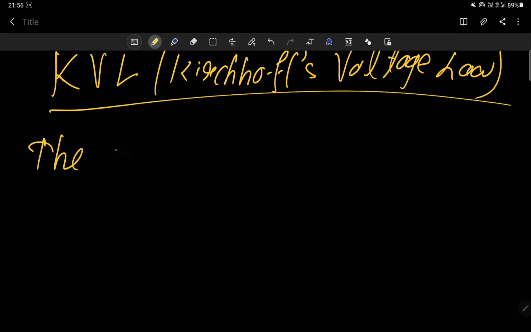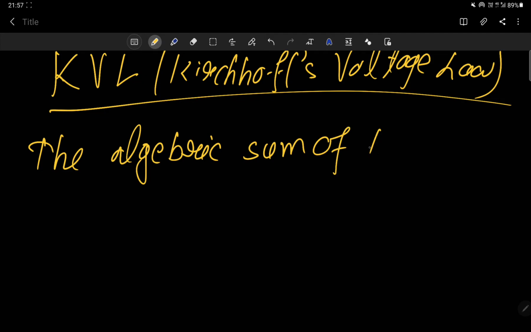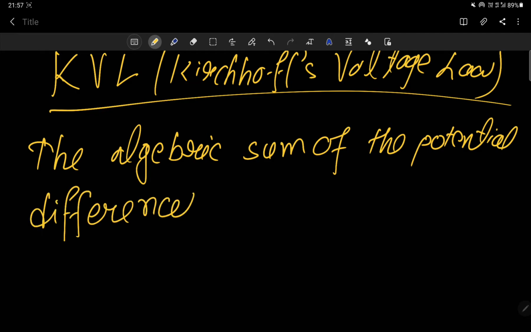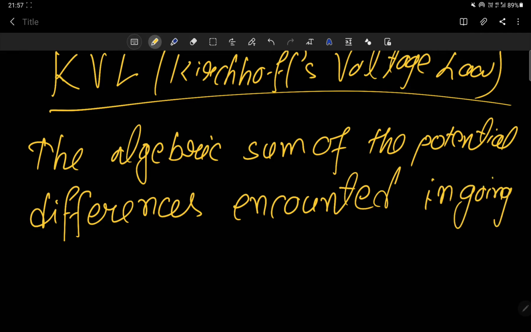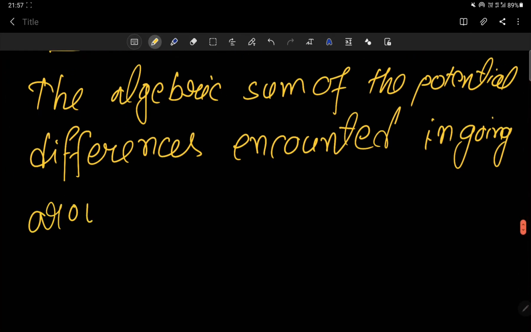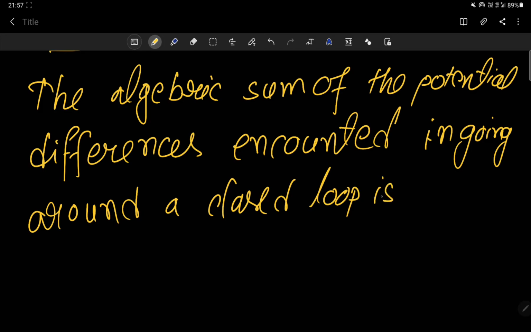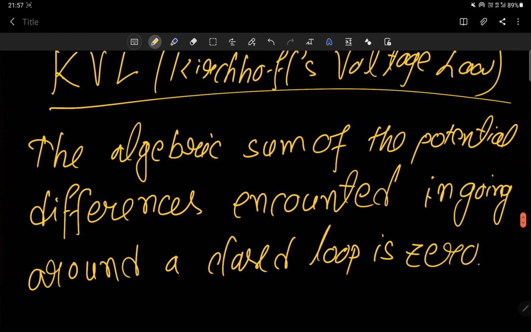So let me write: the algebraic sum of the potential differences encountered in going around a closed loop is 0. Correct.